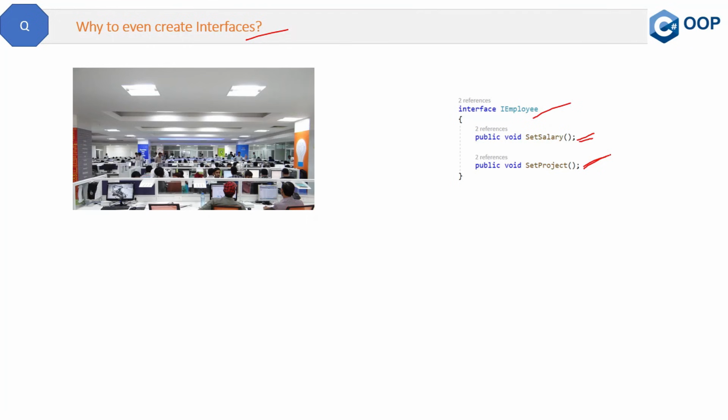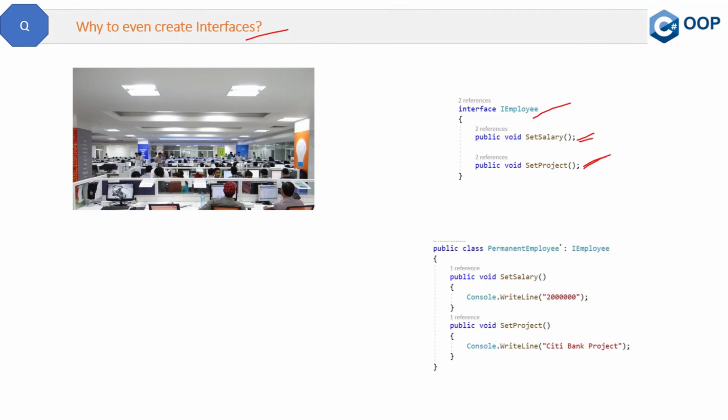Now, suppose we have one type of employee, and that is a permanent employee. By inheriting from this IEmployee interface, we are making sure that this permanent employee class is following the company standards, because as per the company standards, these two methods, set salary and set project, must be implemented for every employee. And if you are using an interface, then the methods declared inside the interface must be implemented in the derived class. That is the fact about the interface.